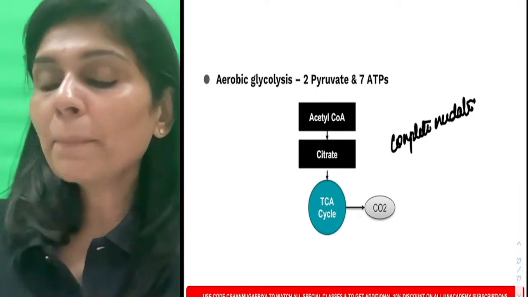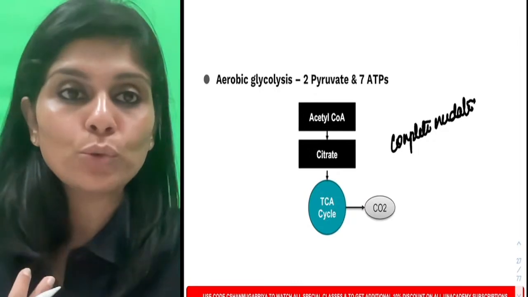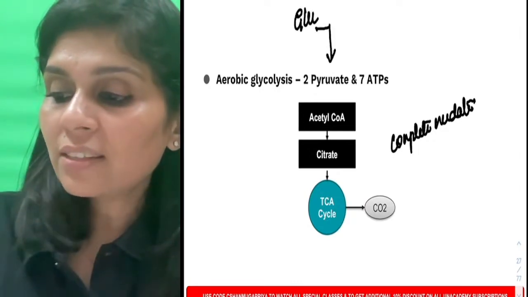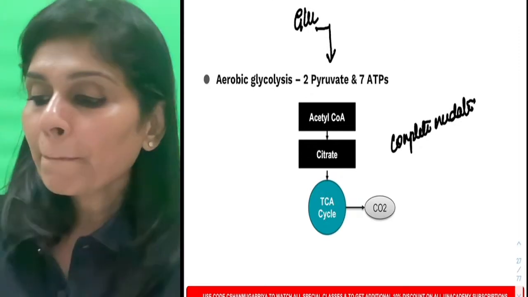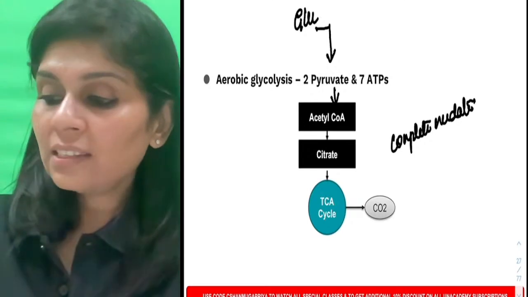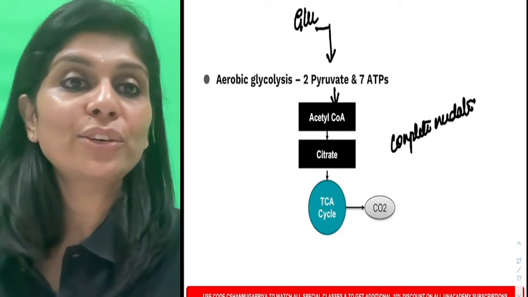So tell me, what is the fate of any glucose which you consume? Any glucose which you consume will go through glycolysis, gets converted to pyruvate. Pyruvate gets converted to acetyl-CoA. Acetyl-CoA gets into citric acid cycle, comes out as carbon dioxide.